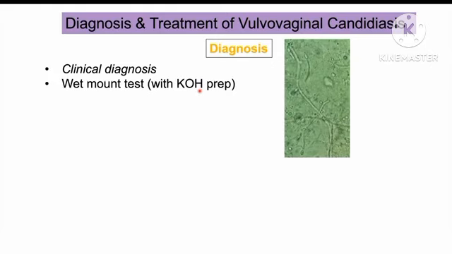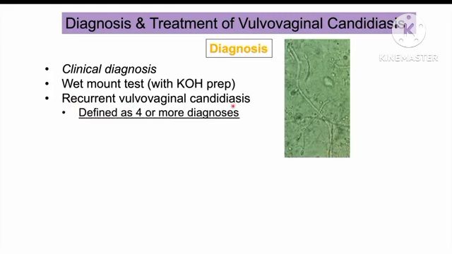And what this does is that it helps to lyse or destroy some cellular debris. So white blood cells or epithelial cells. Essentially cleans up the slide to show only the candida. So you can better see these hyphae of the candida. Now, with regards to recurrent vulvovaginal candidiasis, this is going to be classified or defined as having 4 or more diagnoses of vulvovaginal candidiasis.